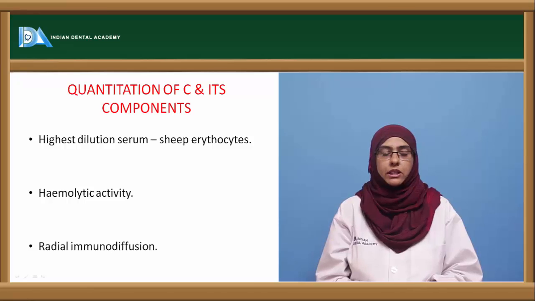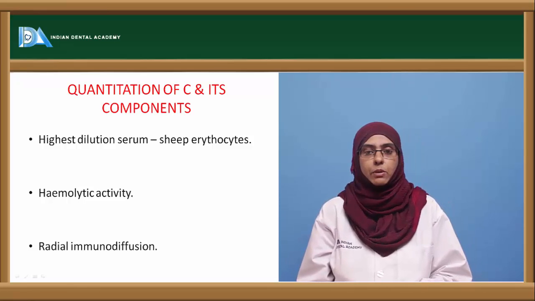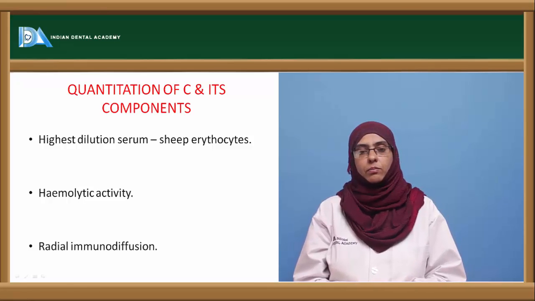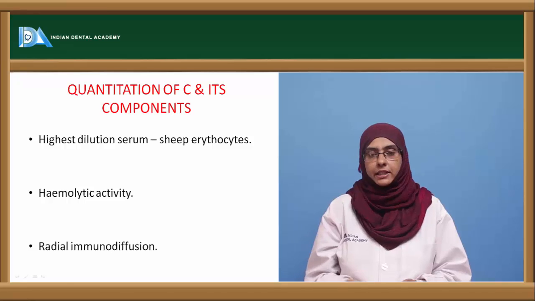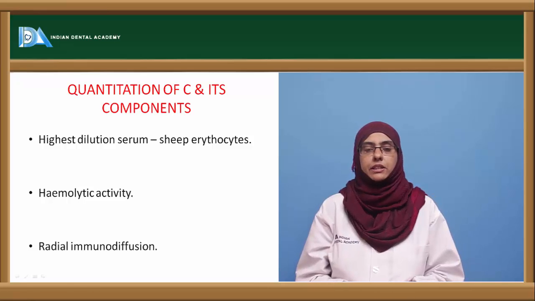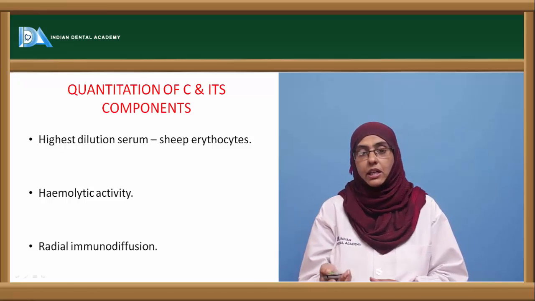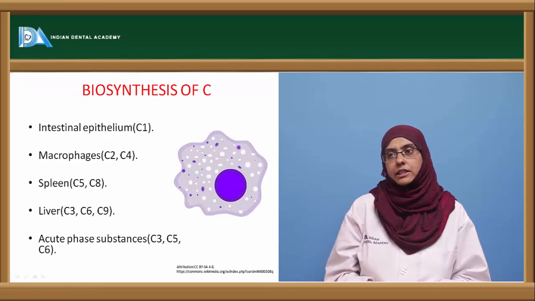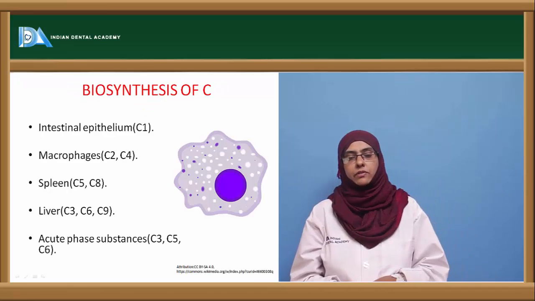because complement proteins are mostly involved in the hemolytic activity. You can quantify the components of complement that are present in the serum. Next, the other more sophisticated method is the radial immunodiffusion, but it is a more laborious procedure when compared to the other procedure. Next is the biosynthesis of the complement protein.